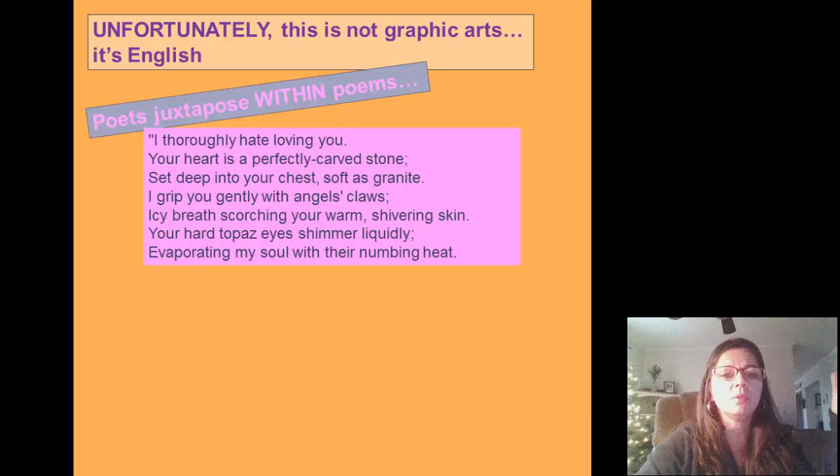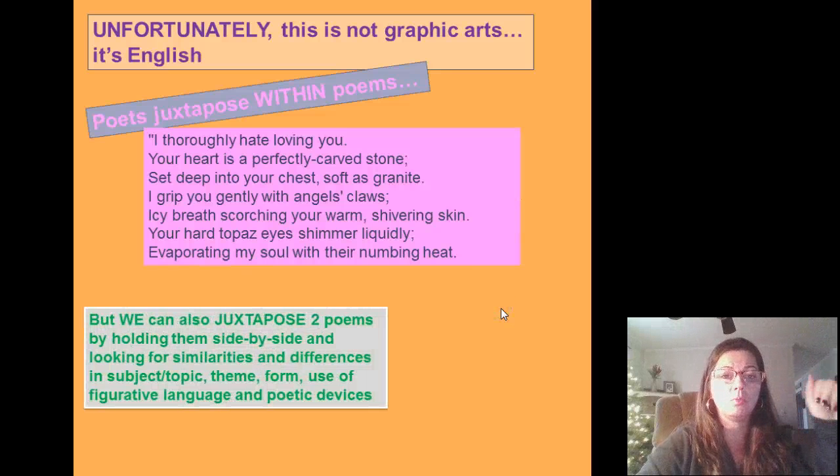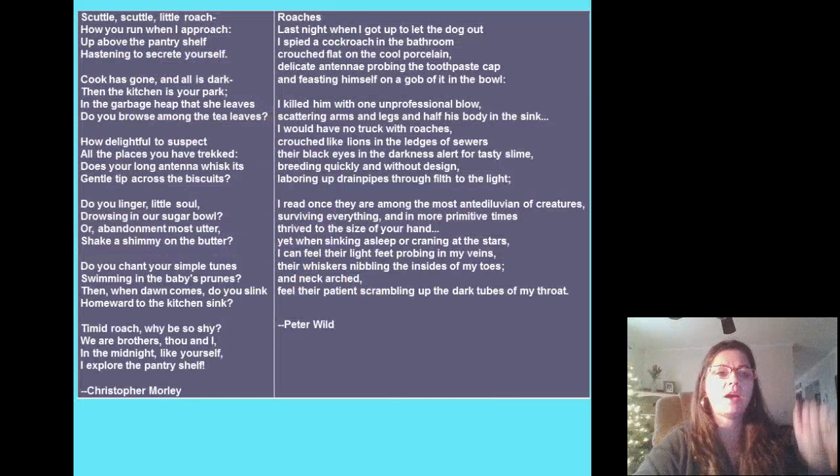I grip you gently with angel's claws, icy breath scorching your warm, shivering skin. Icy breath, hot skin. Again, held side by side. The differences stand out much, much more. So that's all juxtaposition is within a poem, or juxtaposing. But we can also juxtapose two poems by holding them side by side and looking for similarities and differences. Let's take a look at how that works.